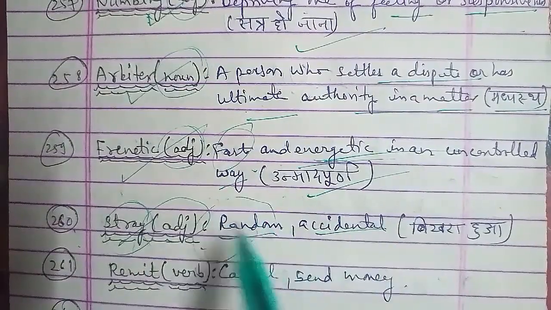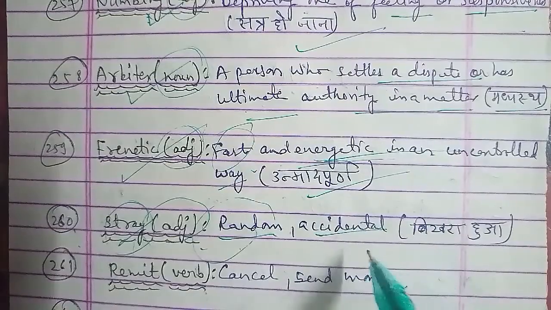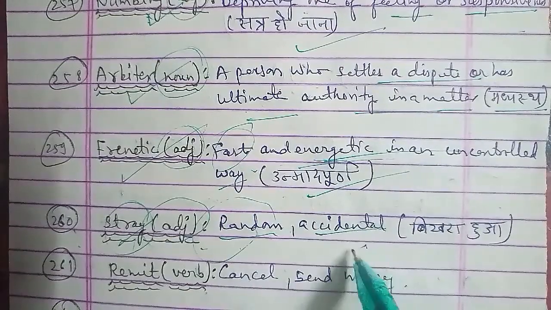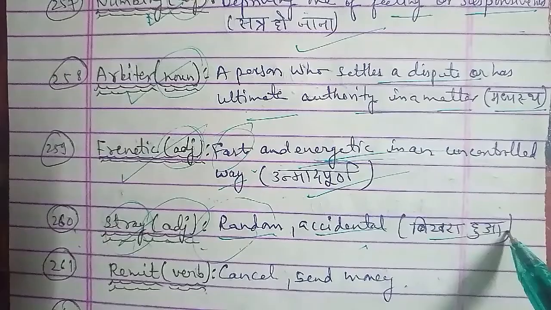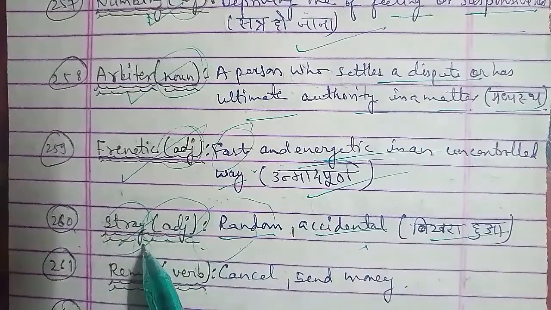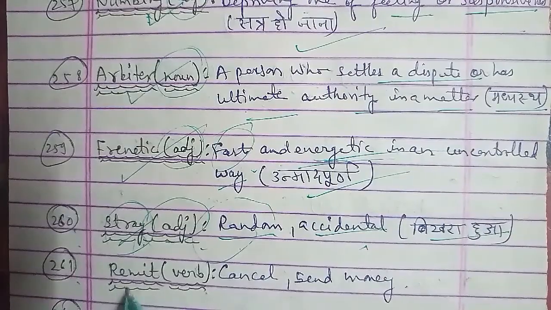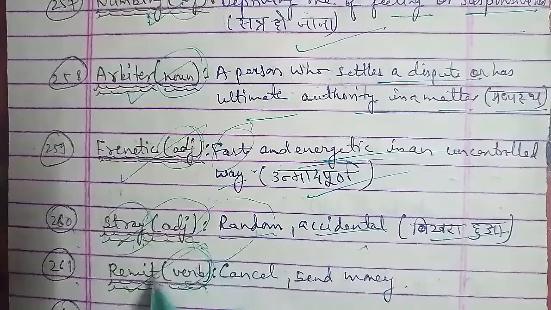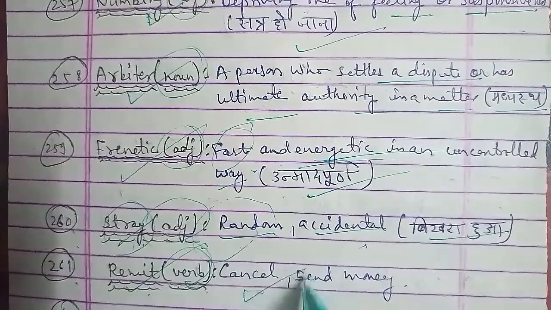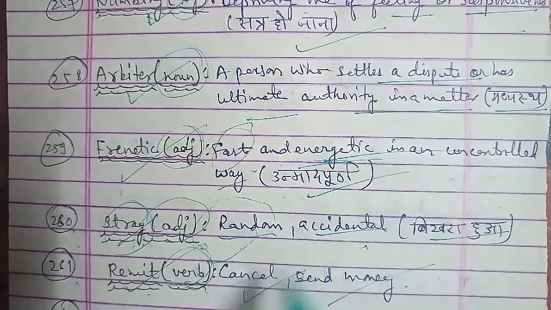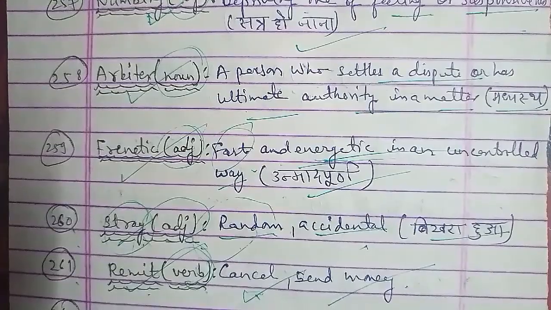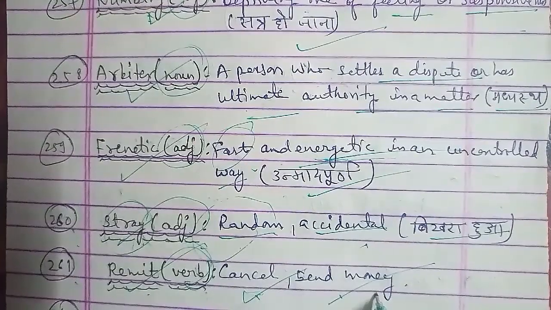Next one, we have your 264th word, that is unravel. Unravel is a word that is used as a verb, and the meaning of unravel is investigate and solve or explain. Something we will be investigating, something we will be solving, something we will be explaining, that all comes under unravel, and in Hindi it is suljhana. That is unravel.